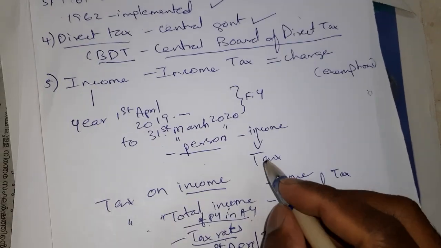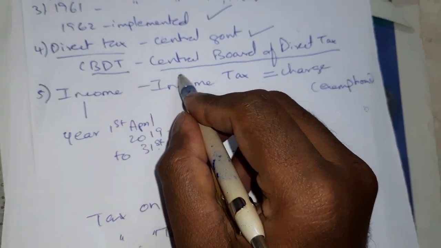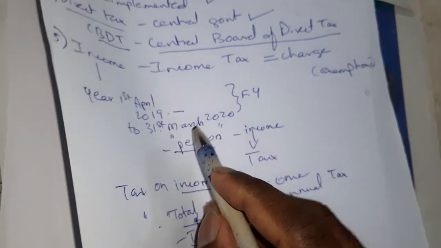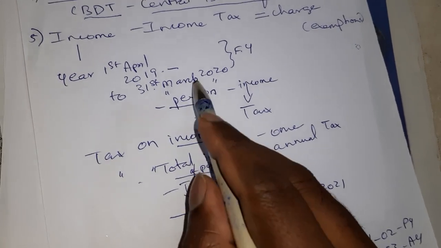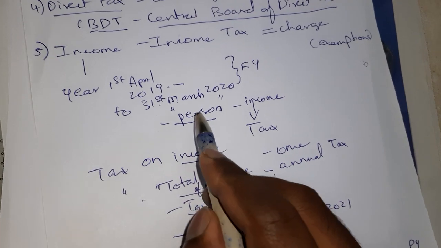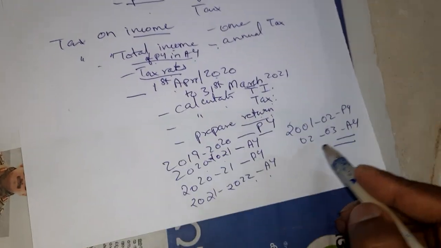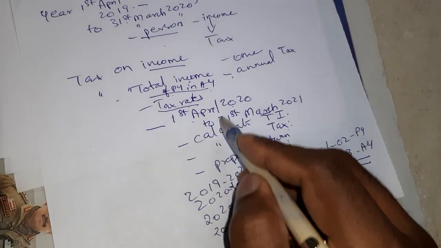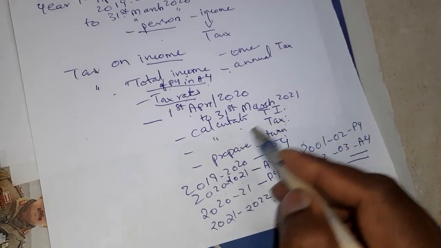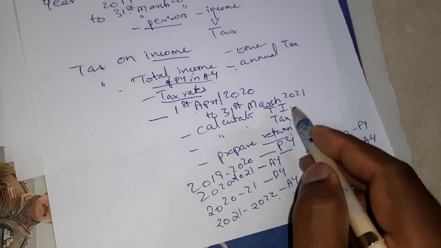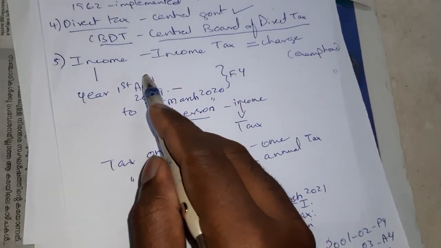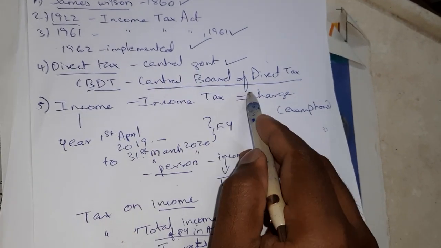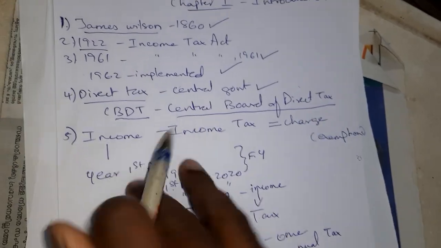It is charged by the central government through the Central Board of Direct Tax, and it is charged on the income of a person who earns income in the previous year, and the tax is paid in the assessment year, in which we calculate total income, calculate tax, and prepare a return to show this total income and tax to the government through the Central Board of Direct Tax.